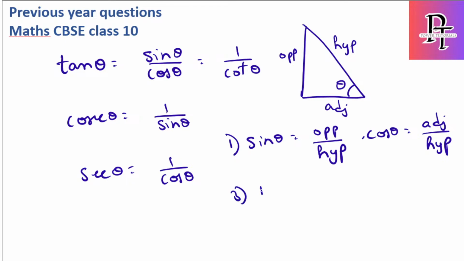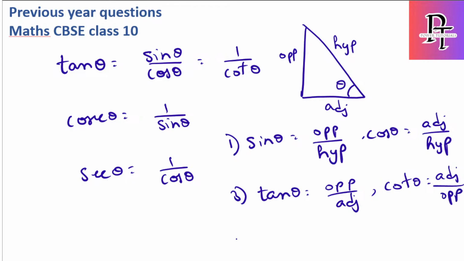Next, tan is sine by cos. So simply it will be opposite by adjacent, because hypotenuse will get cancelled out. Then cot theta is the opposite of tan. So simply adjacent by opposite.